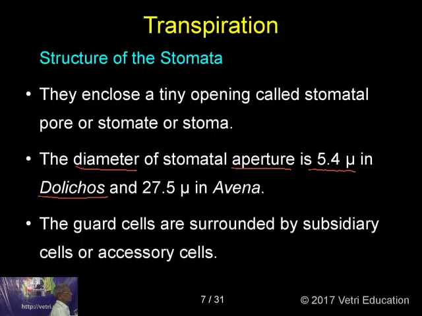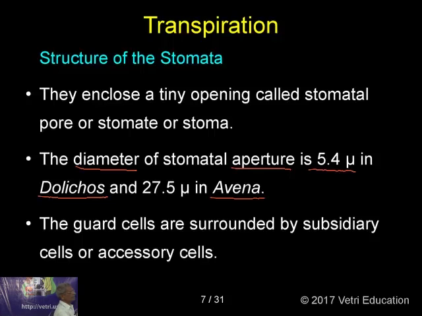It is 5.4 mu in Dolichos. What is Dolichos? Dolichos lab lab is beans. Very simple. Dolichos lab lab is another name for beans. You can note it down. Then Avena. What is Avena? Avena sativa is the botanical term for oats. Oats is a very common plant. Every one of you must be knowing about oats. So when I say oats, you understand it, but when I say Avena, you are not able to understand. But Avena is the botanical term for oats.